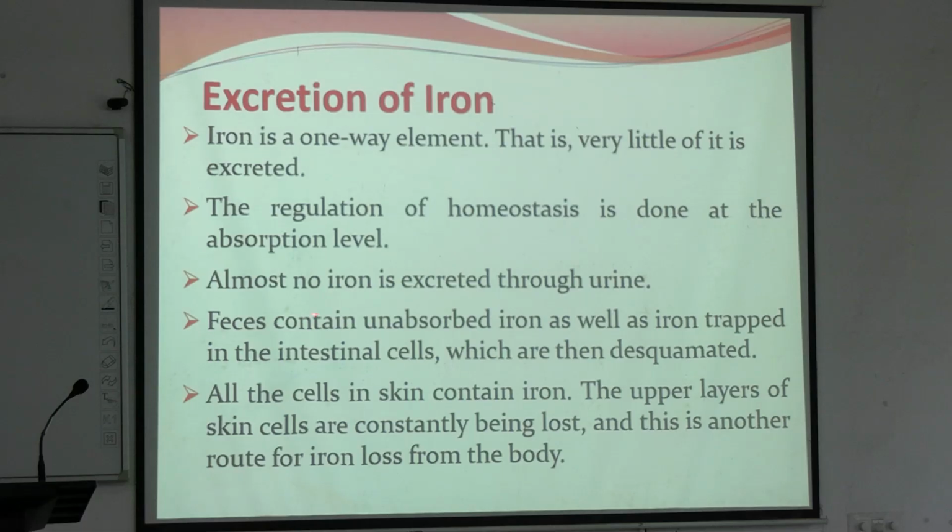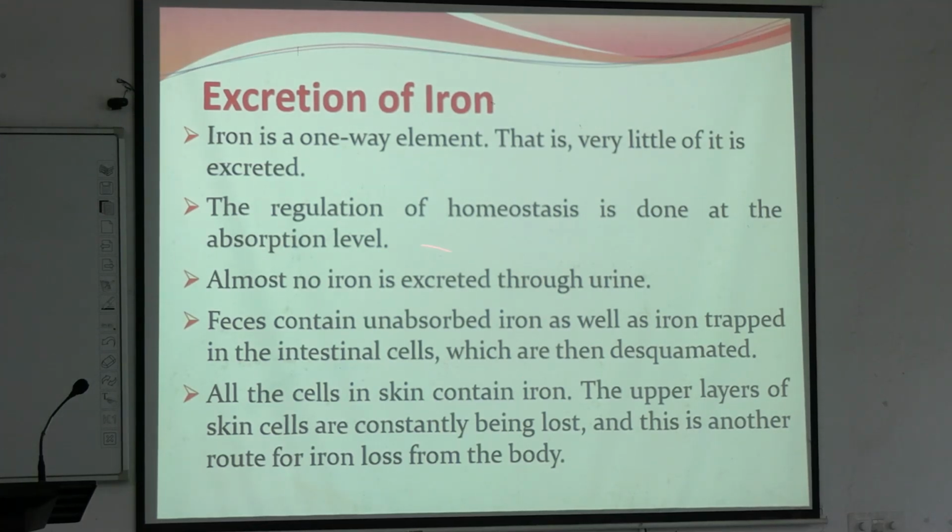Right. Now, excretion of iron. Iron, I told you, iron metabolism is one way. That is why iron is called a one way element. Very little of it is excreted, but feces contain unabsorbed iron. Whatever we ate, only 5 to 10% is absorbed.